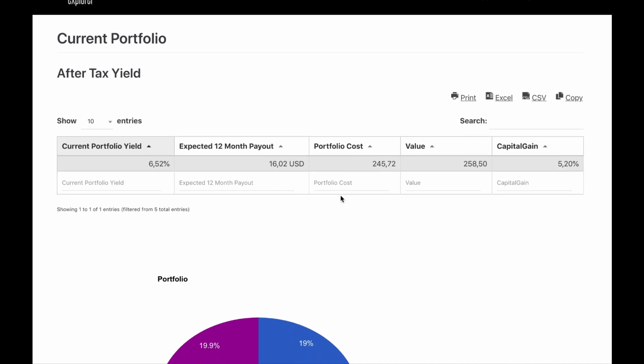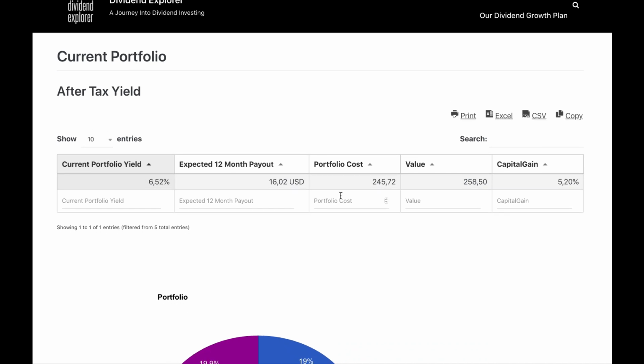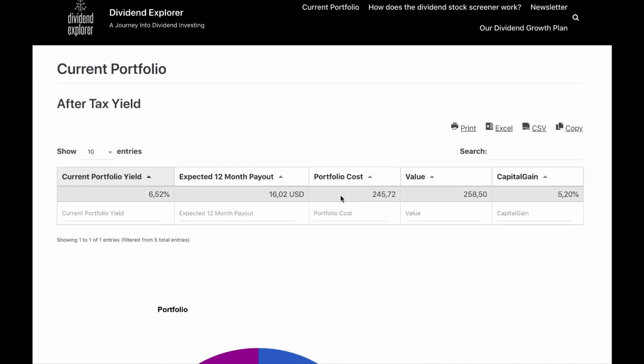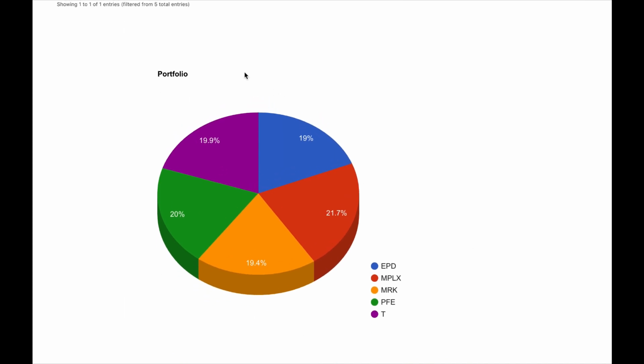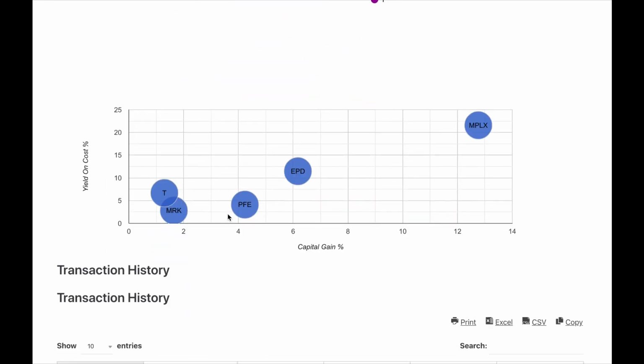I also added a new page on my website, dividendexplorer.com, that shows you the state of the portfolio. As you can see, you have the current yield, the expected 12-month payout, the cost of the portfolio, the current value, and the current capital gain. There's also a pie chart with the asset allocation, so you can see if I'm not overweight in one stock or another.